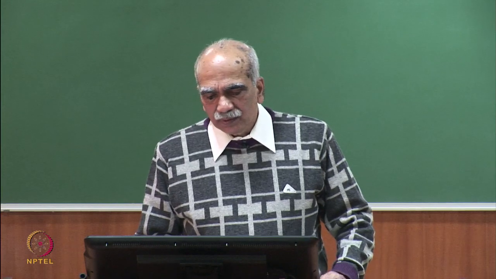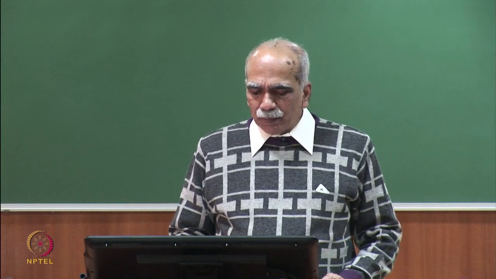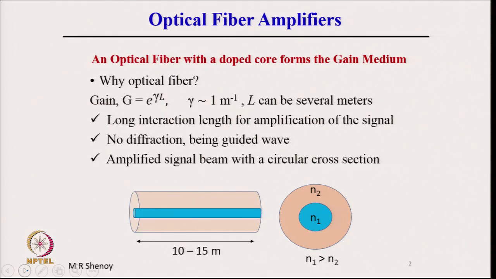All right. First, optical fiber amplifiers. These comprise an optical fiber with a doped core. The core is the central region of a fiber. The core forms the gain medium. The doped core in an optical fiber forms the gain medium. So, for example, here we have shown the cross section of an optical fiber.